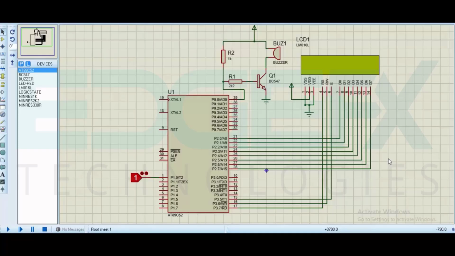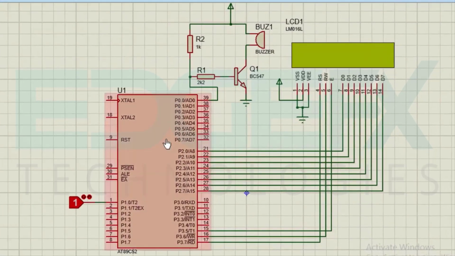In this video we are going to see the simulation of a rain alarm using 8051 microcontroller. Here we have a 8051 microcontroller, AT89C52. Here we have a logic state coming from the rain sensor. When rain is detected it will change the logic from high to low like this. This is the input of the microcontroller.